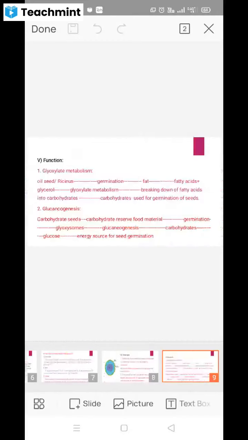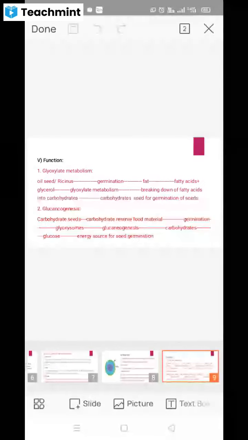The next point is the functions of the glyoxysomes. The first function of the glyoxysomes is in glyoxylate metabolism. What happens when oil plant seeds, for example Ricinus plants, germinate? Ricinus is an oil-yielding plant.